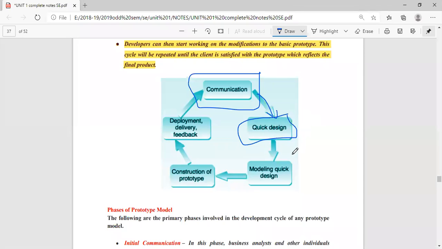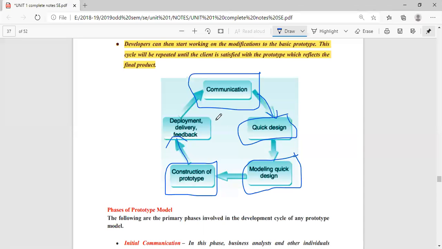After making the quick design, modeling will add the final touch to this design, and then it is ready. In construction of the prototype, I will write the code and test the code. After developing that sensor, I will dump my software into it and give that sensor to the customer for use.